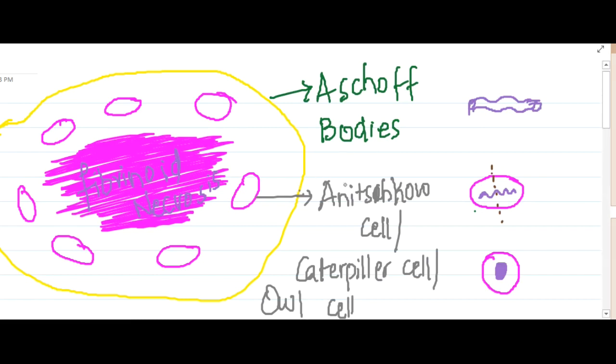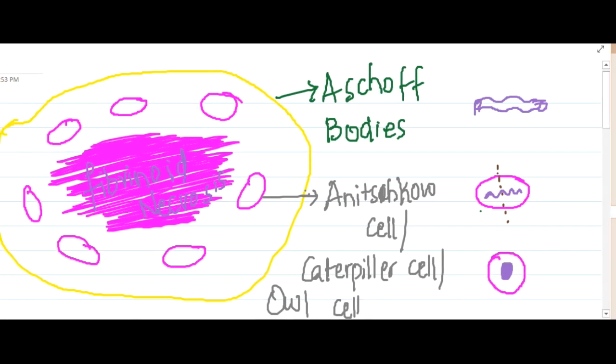This is actually a giant cell. It is actually a modified macrophage. Okay, so this is the Anitschkow cell.